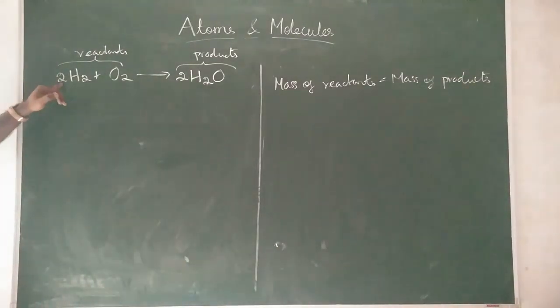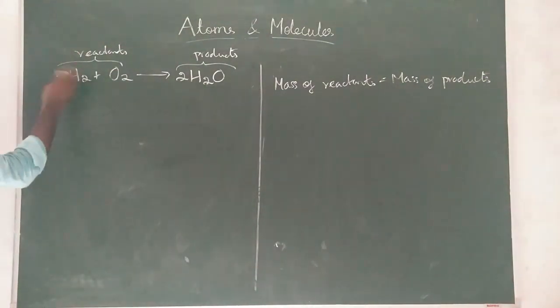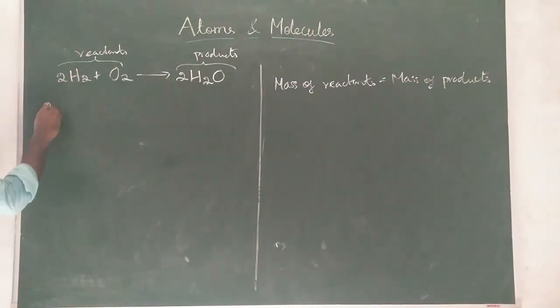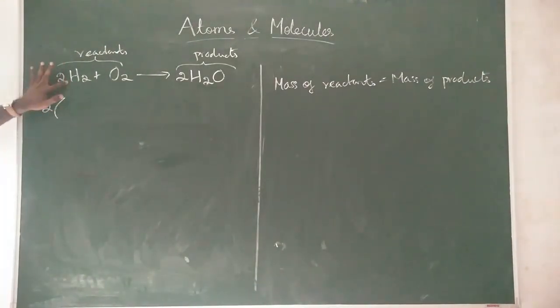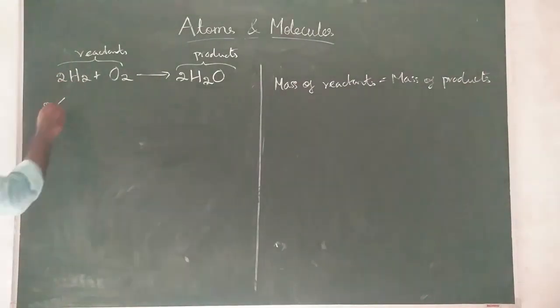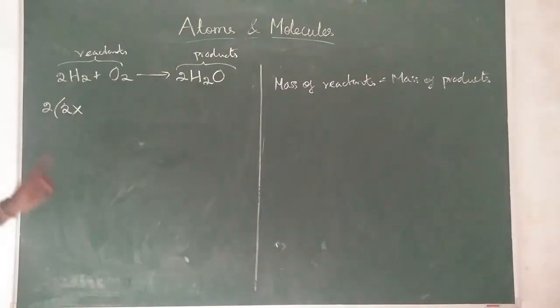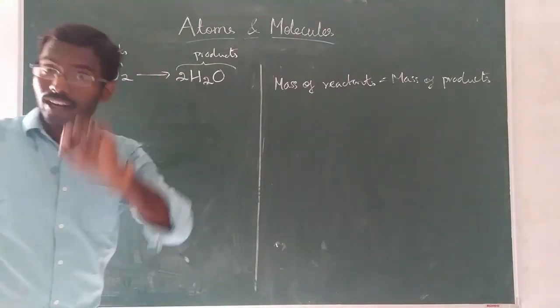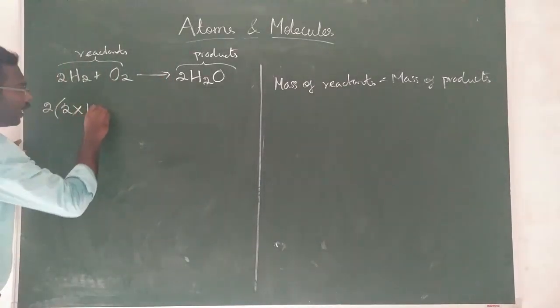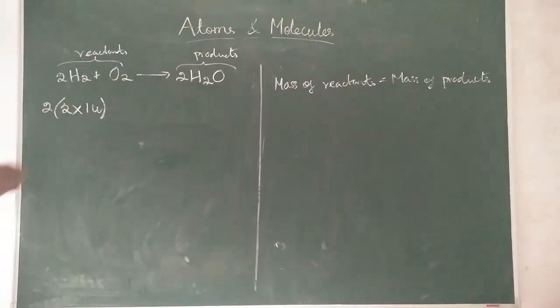So this 2 is there, so this is the common. Write this outside the bracket. Here how many hydrogens are there? This 2 is taken outside, so how many hydrogens are there? 2 hydrogens. So 2 into, we already found hydrogen's mass number is 1, so atomic mass is 1 U. Okay, plus